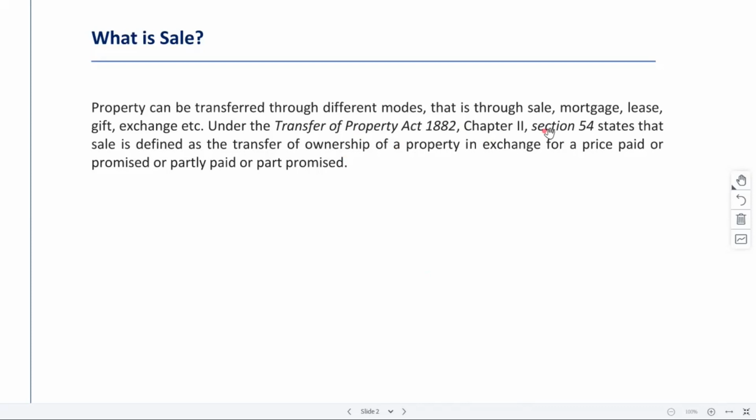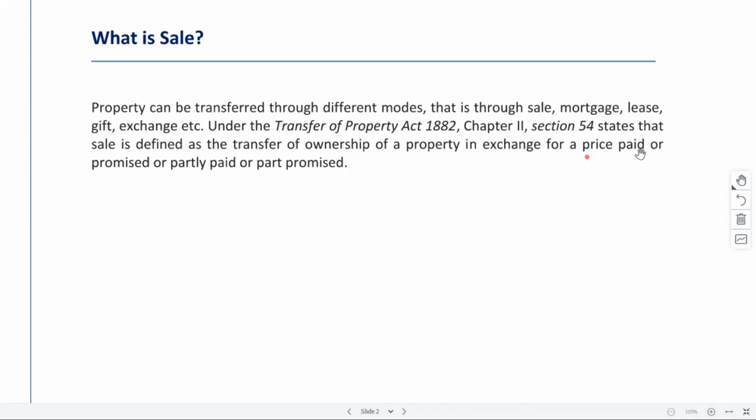We are not simply giving possession. Yes, we are giving possession also, but along with that, we are also giving ownership. That means we are giving complete rights over that property. Ownership of a property, one person is giving to the other, but for what reason is he giving, right? Or what is the consideration that the other party is getting?